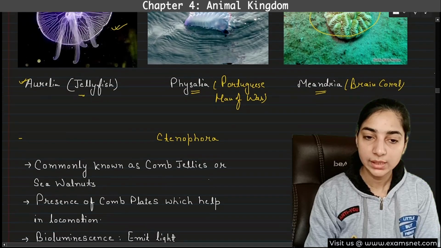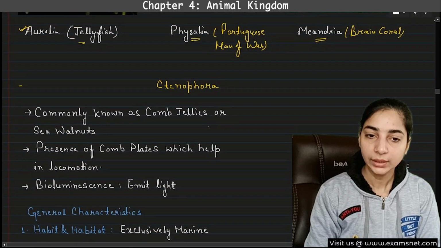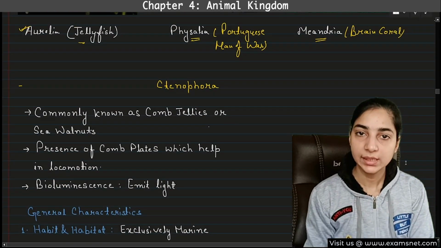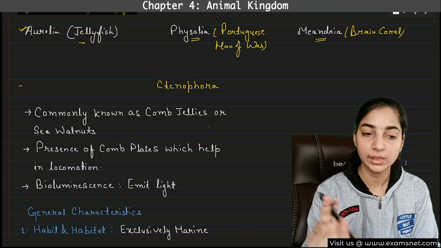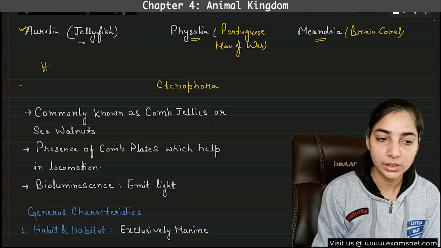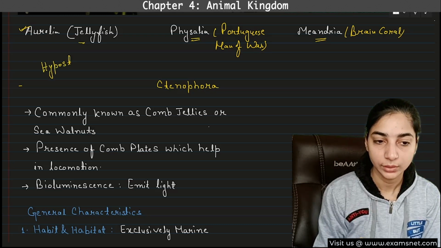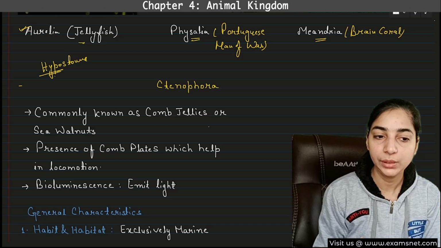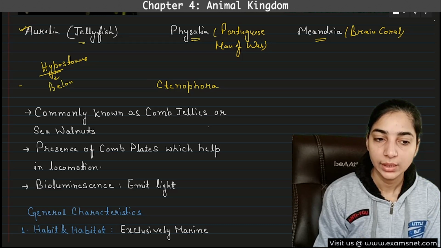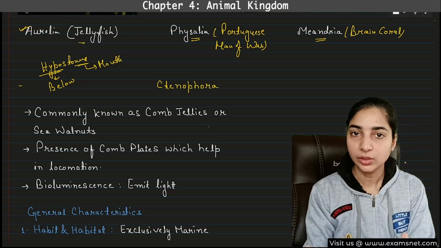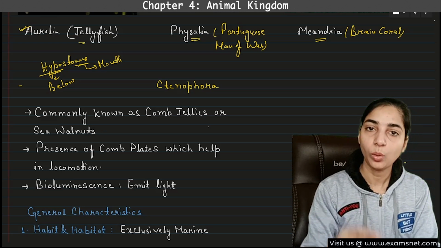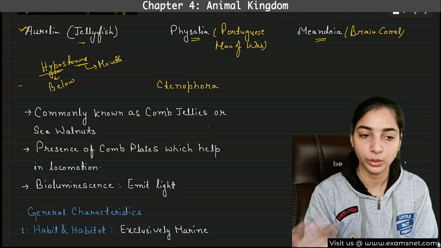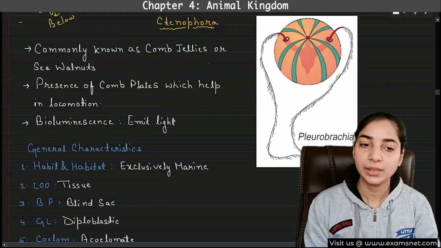So this was all about the coelenterates. One thing that I missed out is that in NCERT it is mentioned that the mouth is located on the hypostome. Hypostome means what? Hypo means below and stoma means mouth. So there is a structure that is located below the mouth that is known as hypostome. And on the hypostome, the mouth will be located. So let's start with the third phylum, that is Ctenophora.